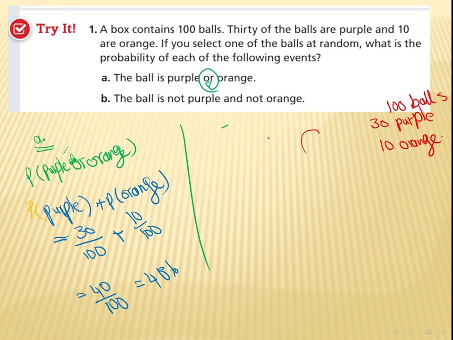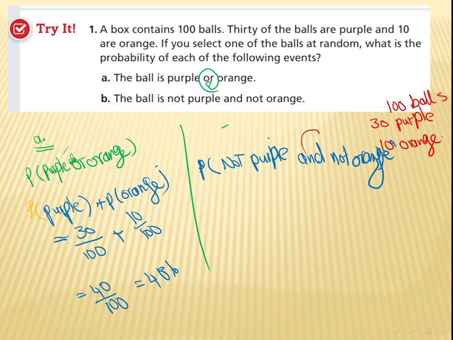Like B here, it says what is the probability that it's not purple nor orange? So how can I solve this one? So not purple, so here the probability of not purple, and at the same time, not orange.